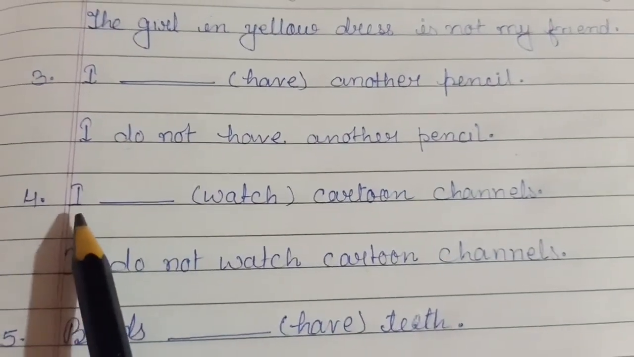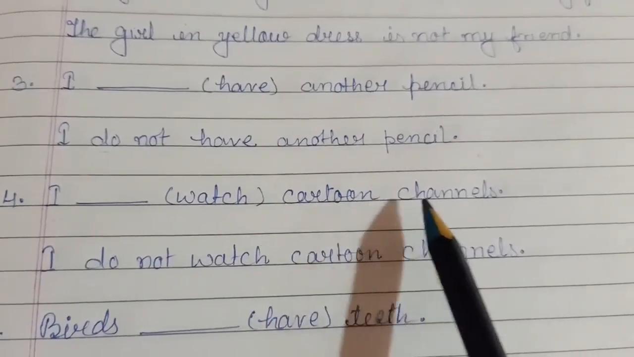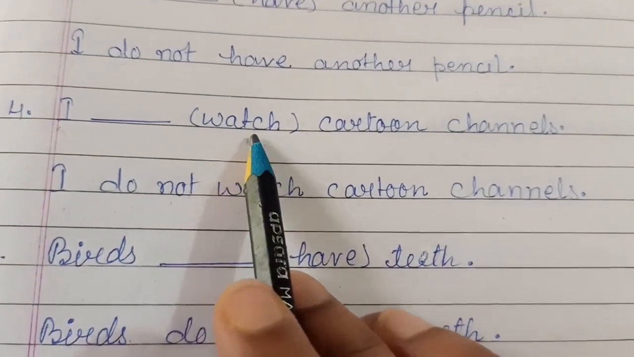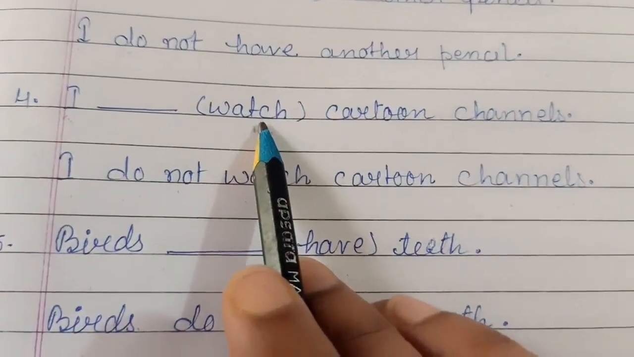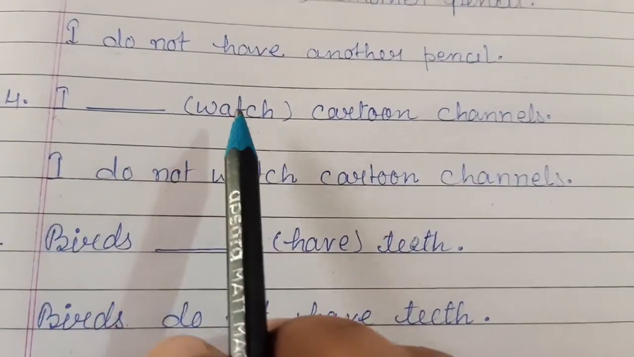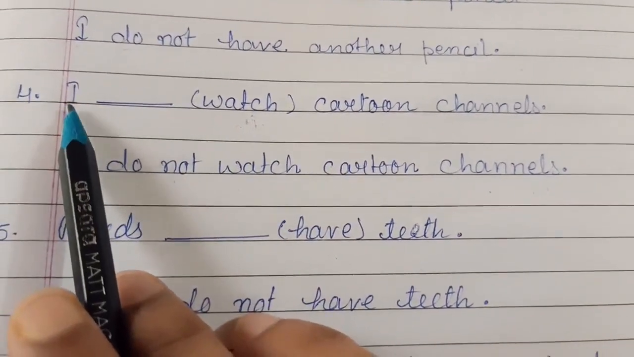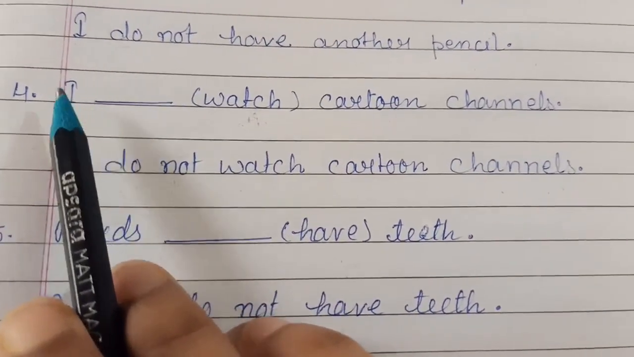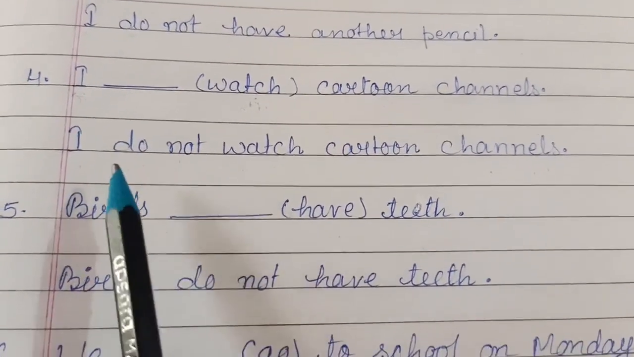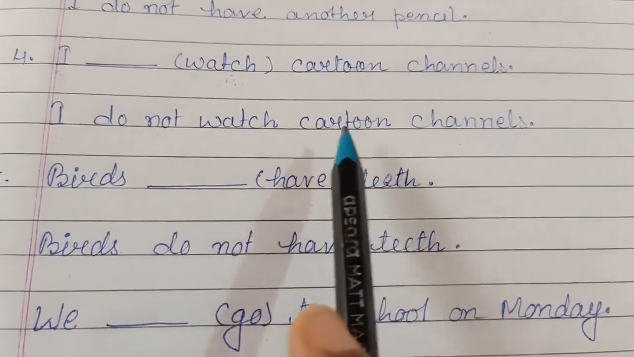Now see the fourth one. "I dash watch cartoon channels." So watch is a verb here. Okay, watch is given as a hint. So what will we do? We will place do not or does not before the verb to make the sentence negative. So for that we'll see the subject, and here the subject is I, and with I we use do not. So what will we write here? I do not watch cartoon channels.